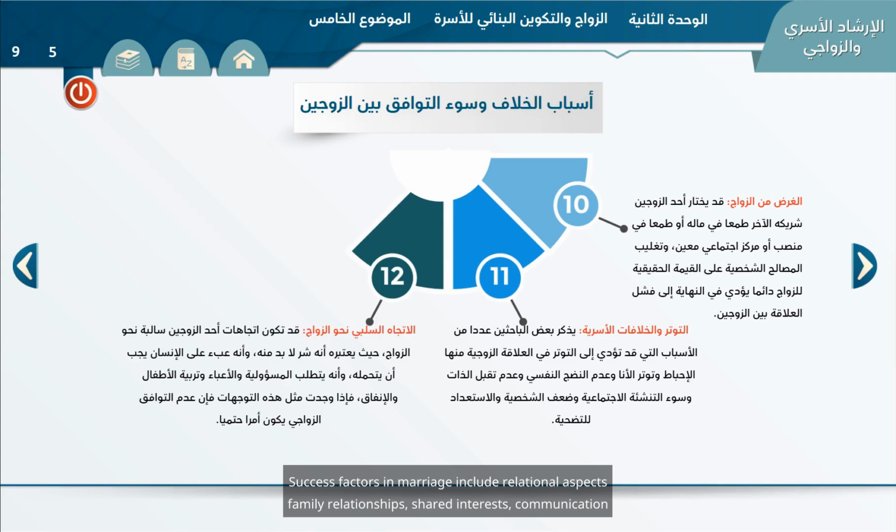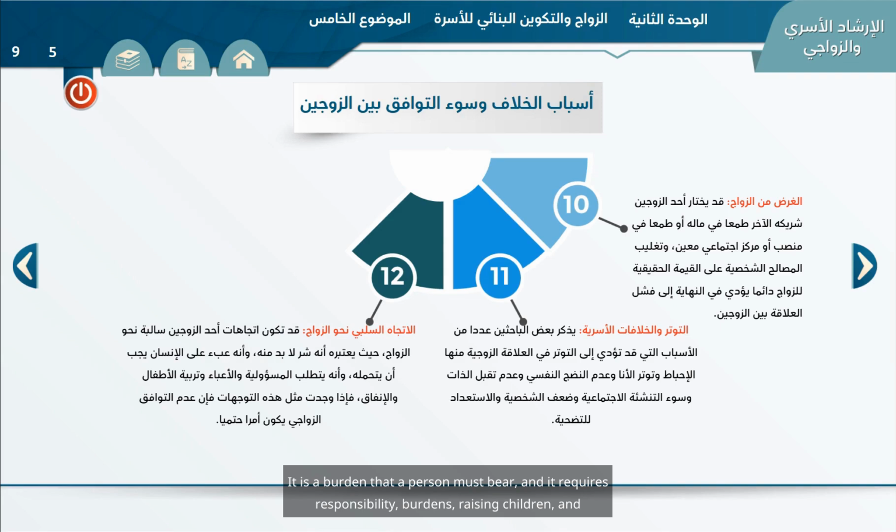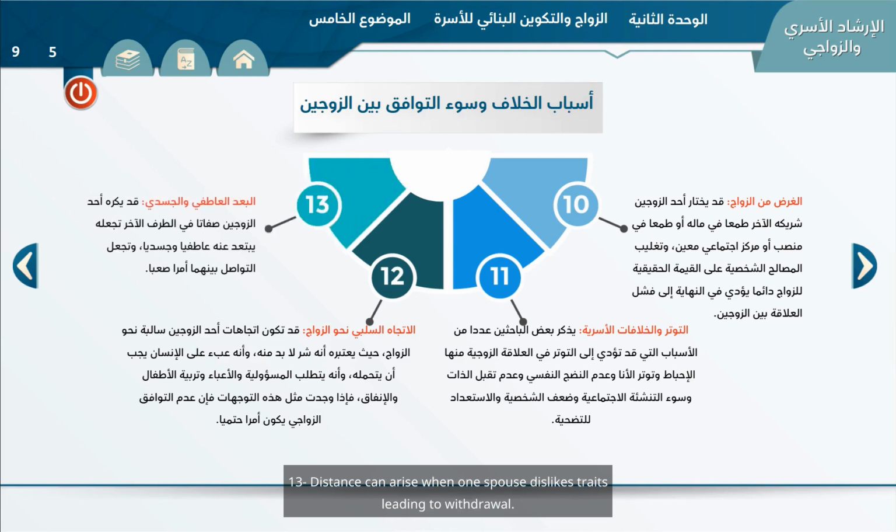Success factors in marriage include relational aspects, family relationships, shared interests, communication, and role alignment.